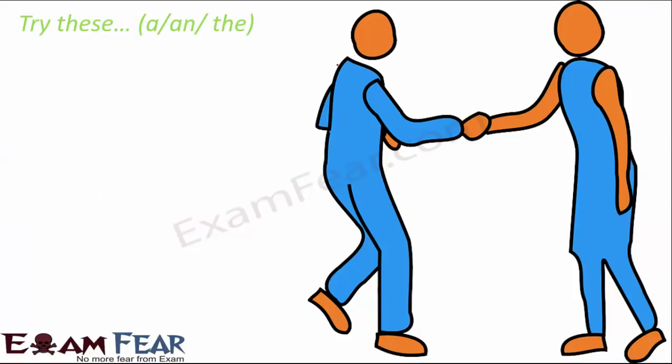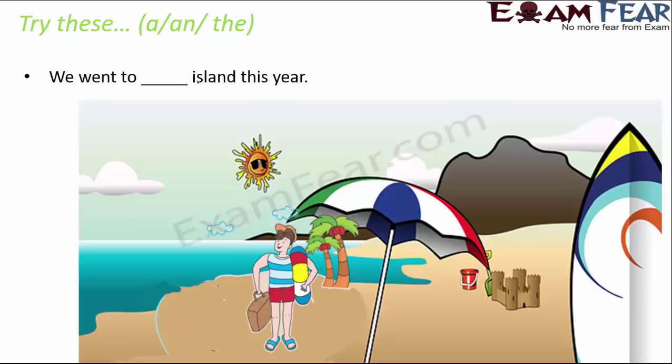So now we will try out a couple of examples. Let's look at the first example. I met you almost dash year ago. If you look at the word year, it starts with Y, which is a consonant. Sound wise also it is "year". So it starts with Y sound. So it will be "a". I met you almost a year ago.